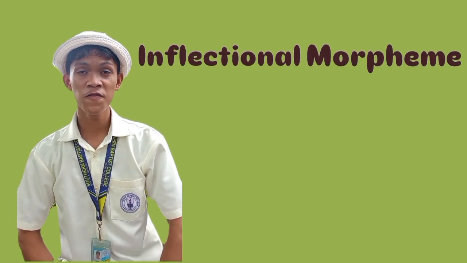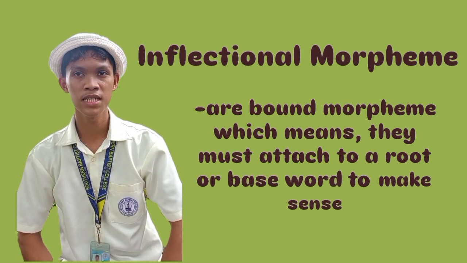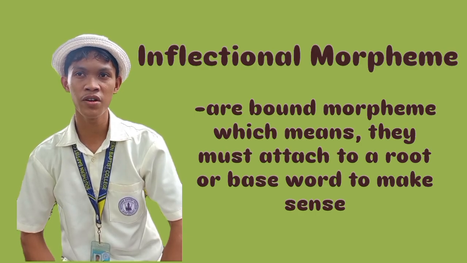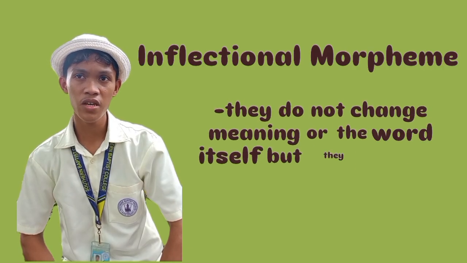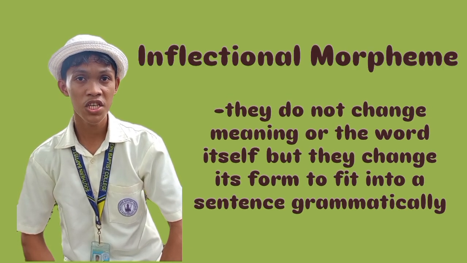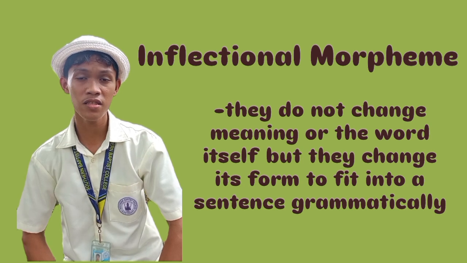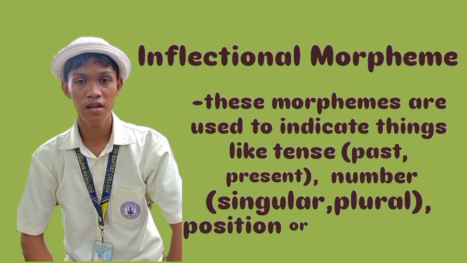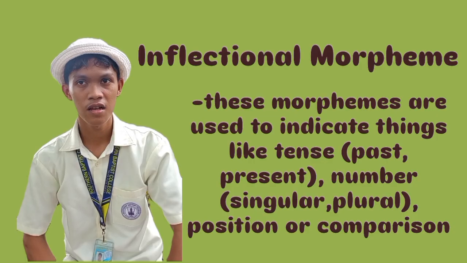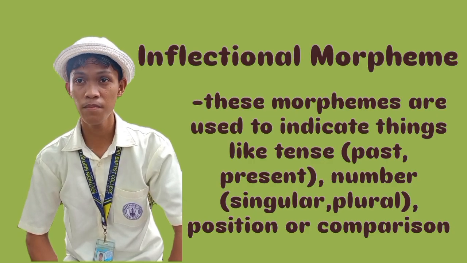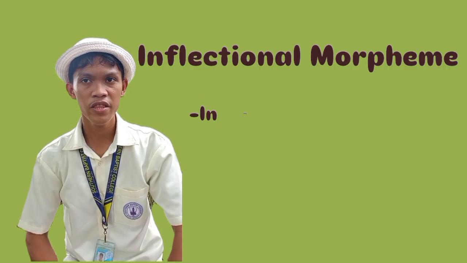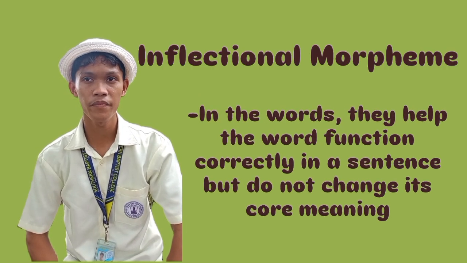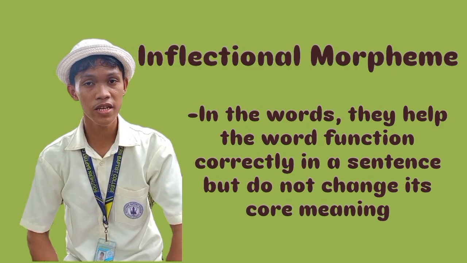It means inflectional morphemes are bound morphemes, which means they must attach to a root or base word to make sense. They do not change the meaning of the word itself, but they change its form to fit into a sentence grammatically. These morphemes are used to indicate things like tense, past or present, number, singular or plural, possession, or comparison. They help the word function correctly in a sentence but do not change its core meaning.